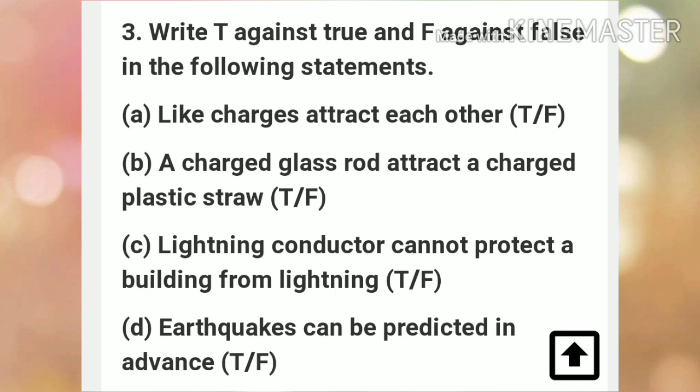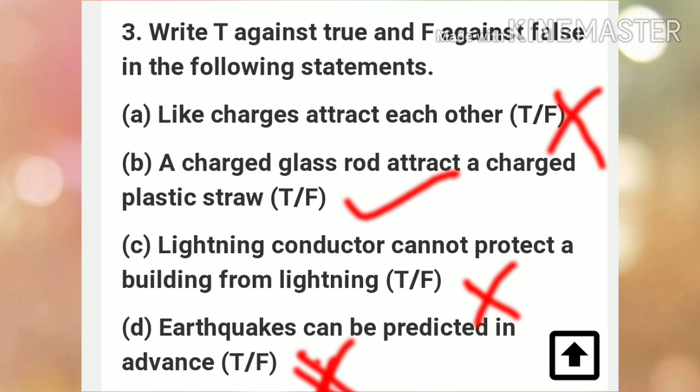The next statement is, lightning conductor cannot protect a building from lightning. This is false. We all know that a lightning conductor is a device which is used to protect buildings from lightning. The next statement is D, earthquakes can be predicted in advance. This statement is false. Earthquakes cannot be predicted in advance.